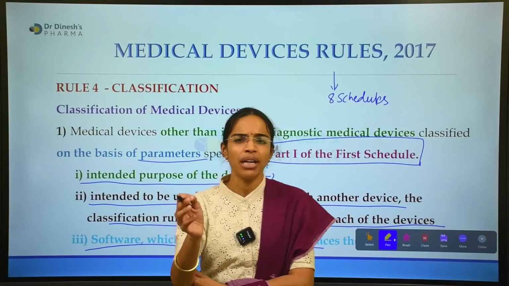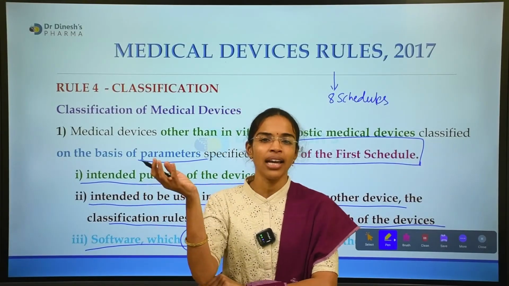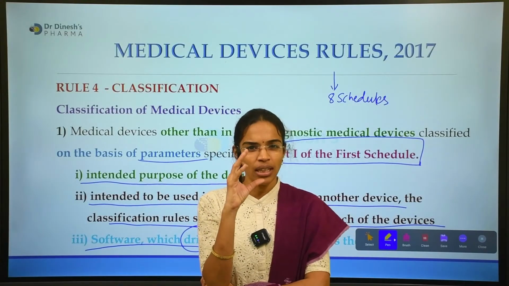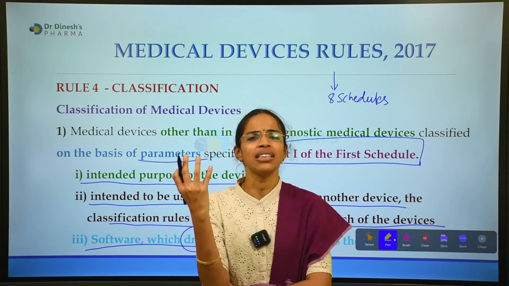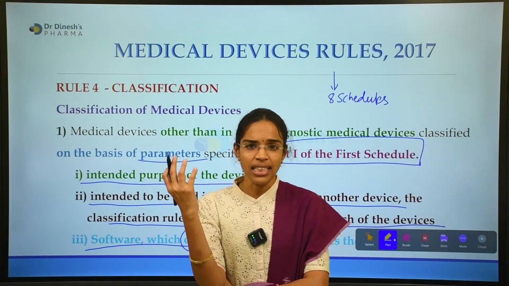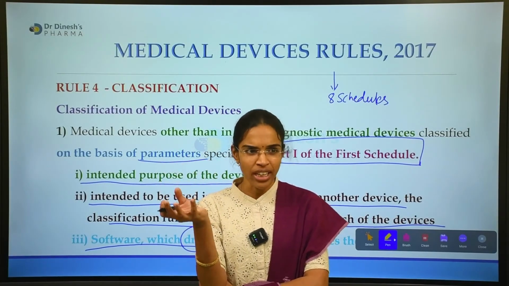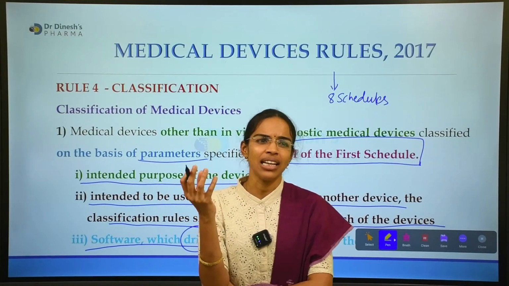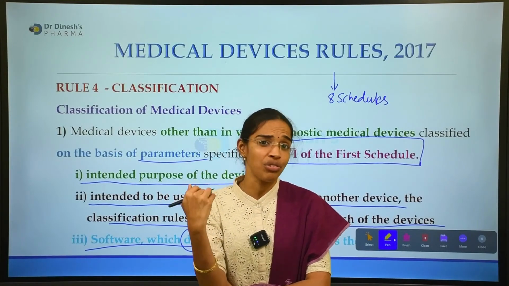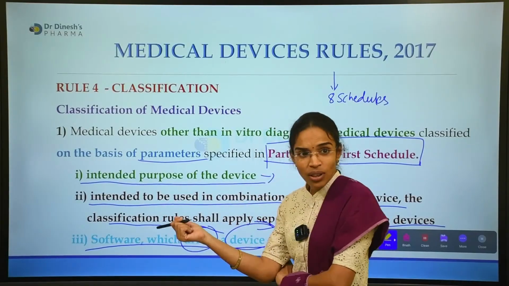Whatever it might be, not the very basic medical devices, but other medical devices like CT scan, ultrasound scanning equipment, ventilators, they are all based on software.